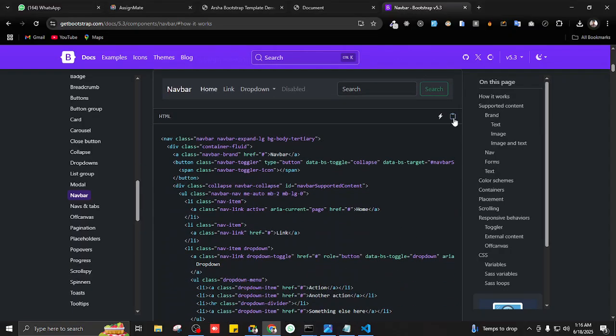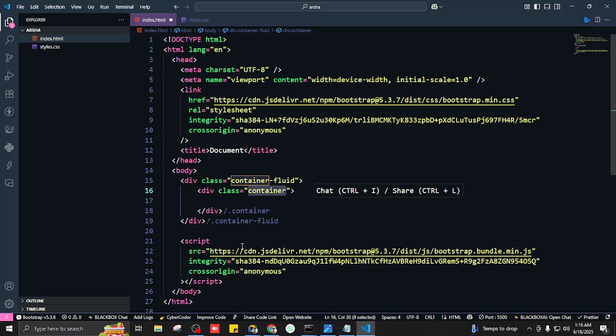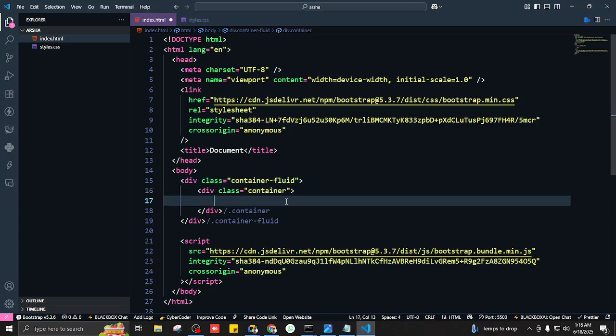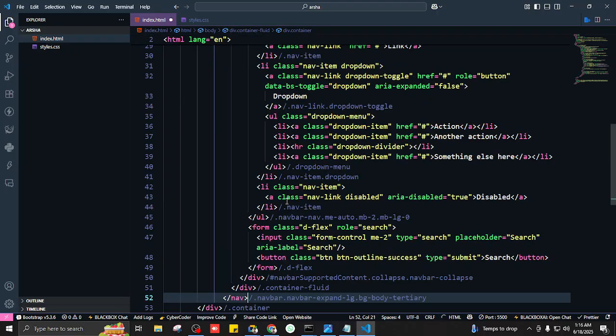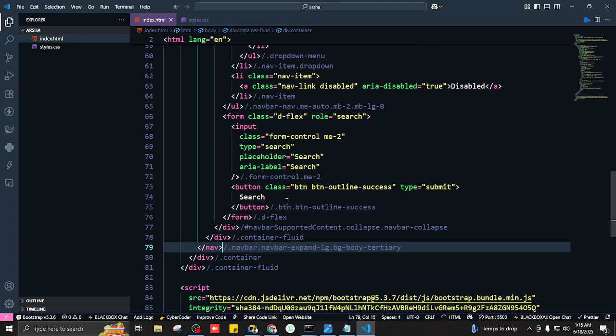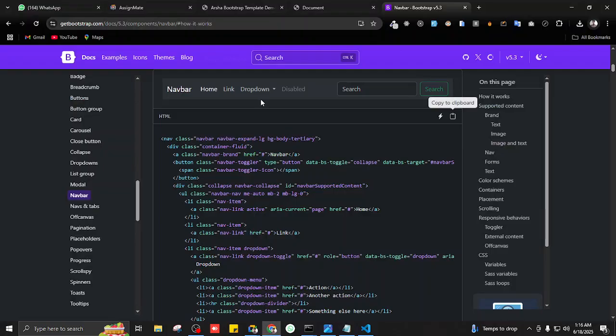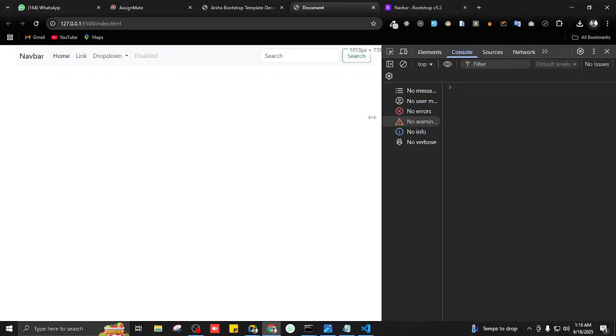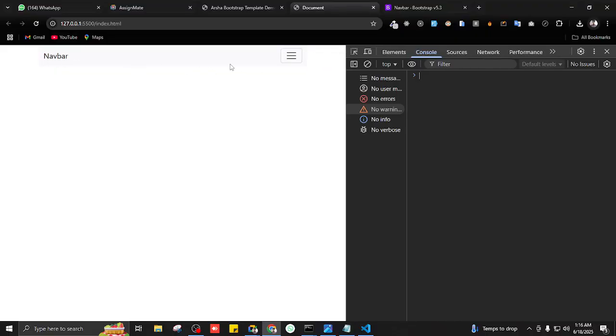So I'll just copy it, and then I'm going to paste it where? Inside the container fluid or container? Container, yeah, because I wanted to have less space. So I'll paste it, save it, and go back to my website, and we have a proper navbar. And the best part is, if I make the window small, the items are gone.